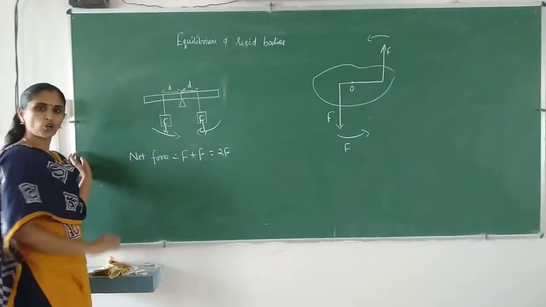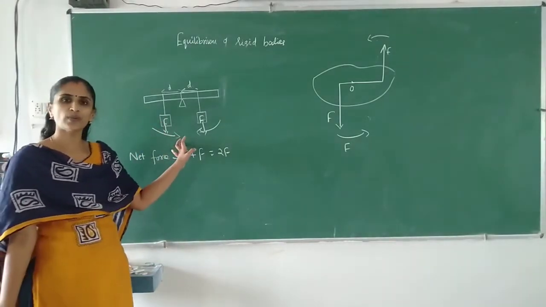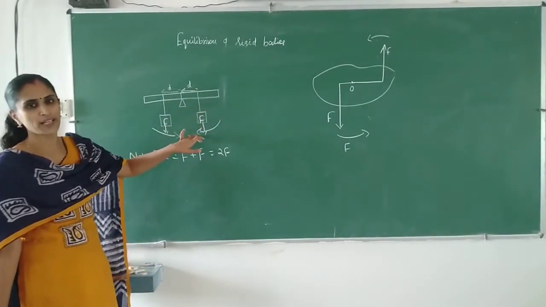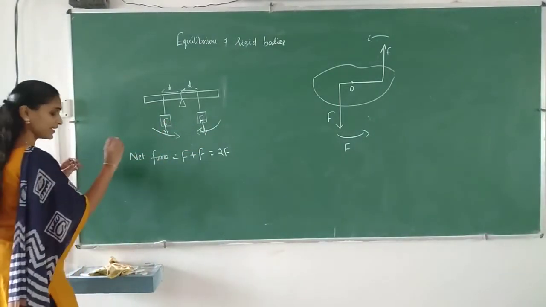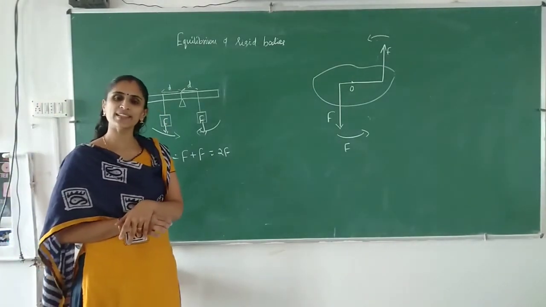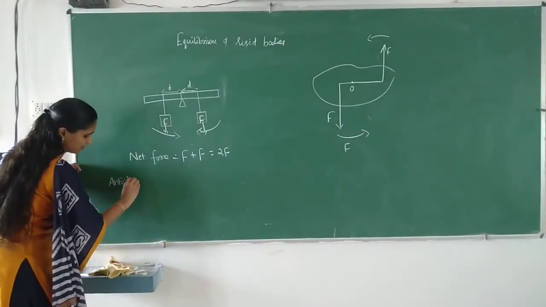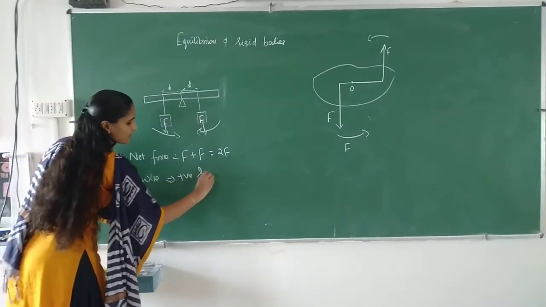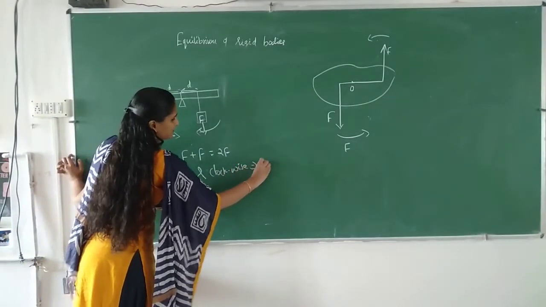And here, what is the torque? This object will try to rotate in the anti-clockwise direction, and this object, because of its weight, will try to rotate in the clockwise direction. Since both have the same weight, anti-clockwise direction is taken as positive and clockwise rotation negative.